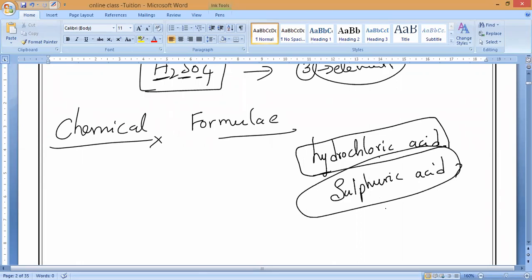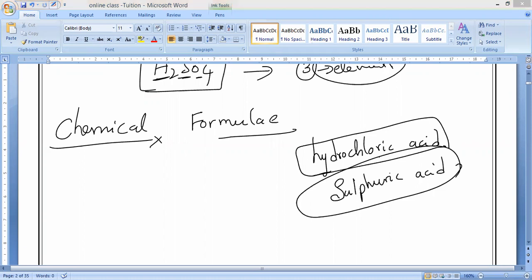Because when you are writing the names, it is difficult to find what kind of molecules are present inside the compound, as well as how many are present. So it is very difficult to find. That is why we represent the chemical formulae with the help of symbols. With symbols, we can easily identify the number of molecules as well as the type of atoms present inside the molecule. That is what we should understand.